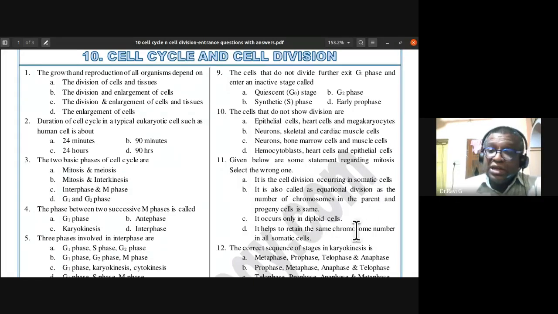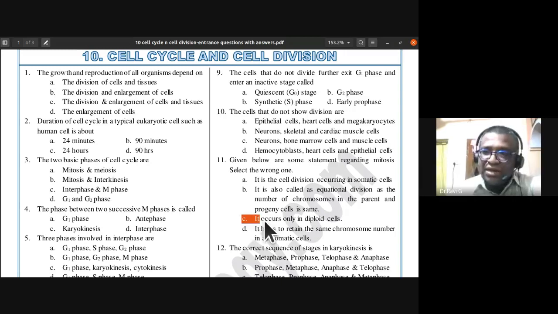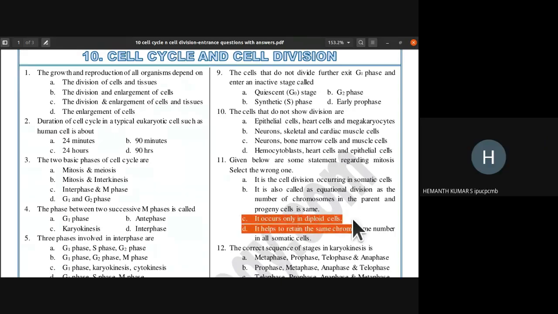It occurs only in diploid cells. So that is also a correct statement? It helps to retain the same chromosome number in all somatic cells. So see, it occurs only in diploid cells. I don't know whether it is correct. It occurs even in haploid cells. Yes, so statement C should be wrong.